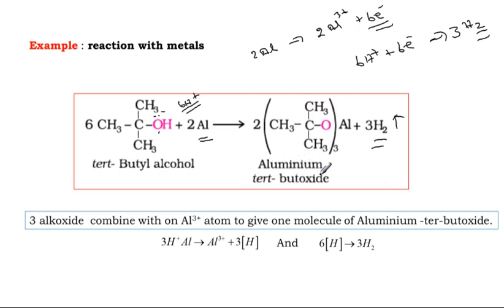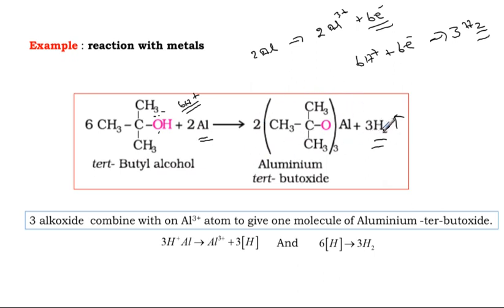Why tertiary butoxide? What type of carbon is this? Tertiary carbon, with 3 alkyl groups around it: 1, 2, 3. Because 3 R groups are attached, it is known as a tertiary carbon. RO means alkoxide, and since the number of carbons is 4, it is butoxide. So aluminium tertiary butoxide is the required product.